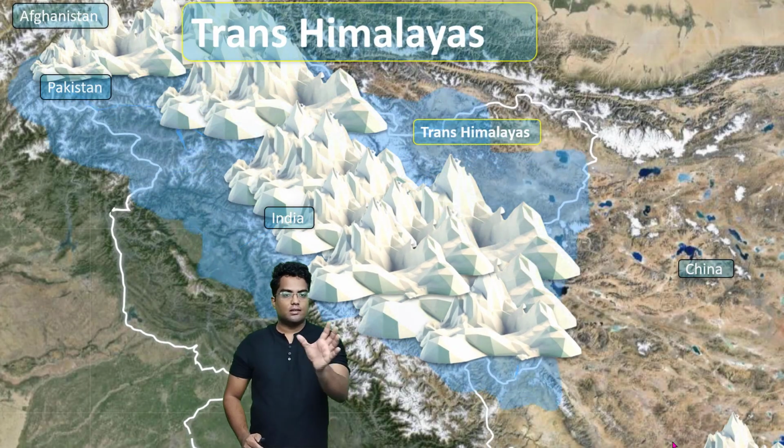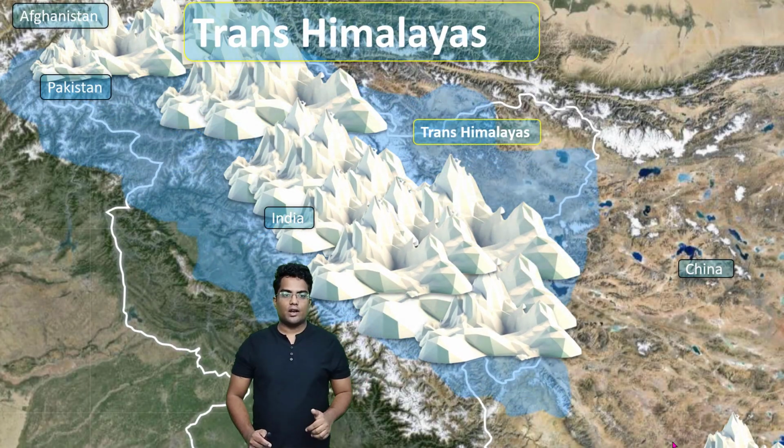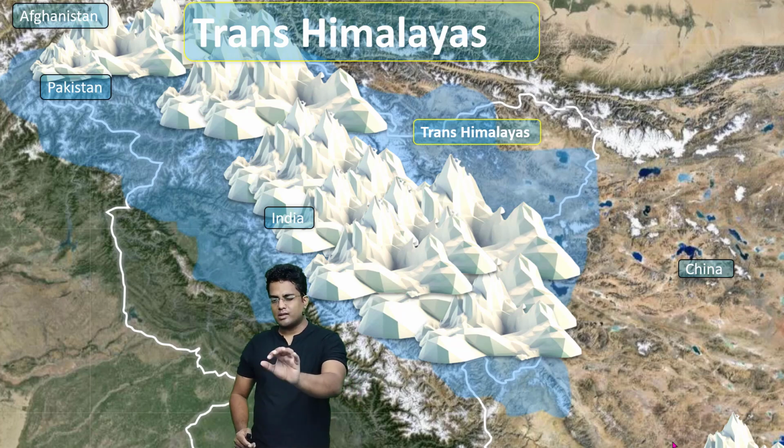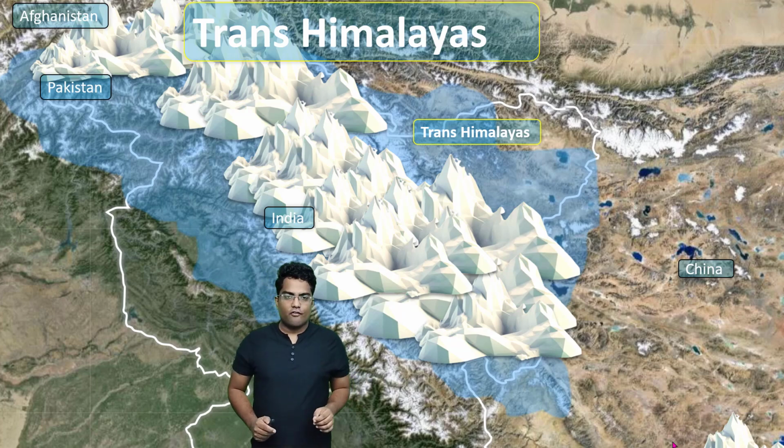As you can see, this is the Trans-Himalayas. It covers Afghanistan, Pakistan, India, and China. This is the whole of the Trans-Himalayas. At the very corner, you can see some parts of the Himalayas there. That is also Trans-Himalayas. If you can't see, then it's okay. Now, let's see the divisions of the Trans-Himalayas.